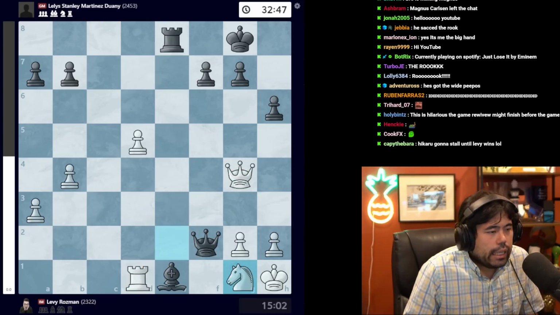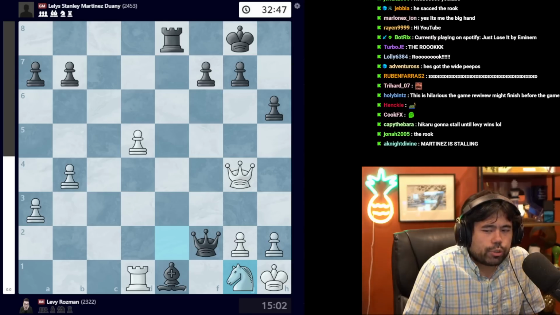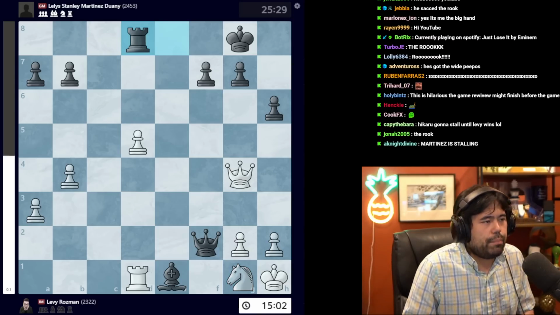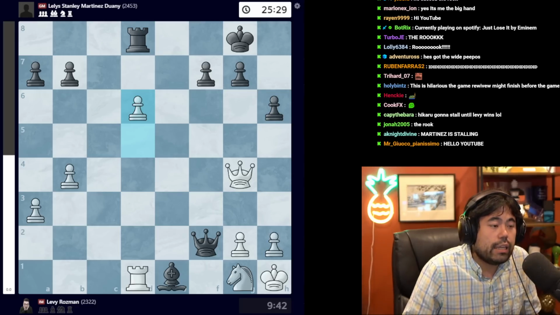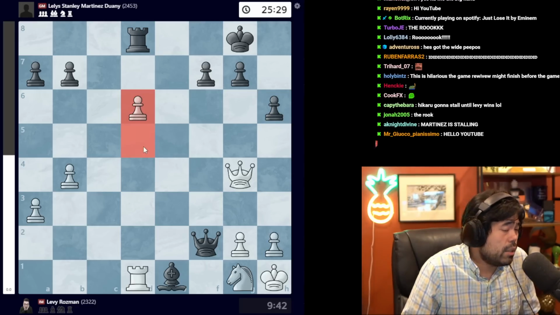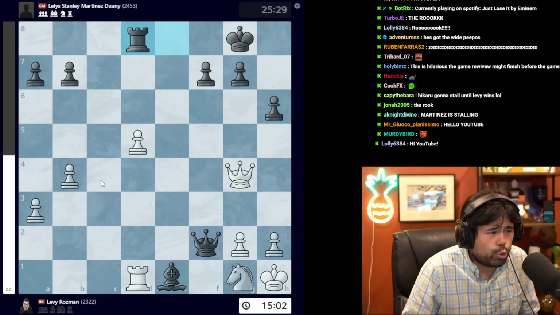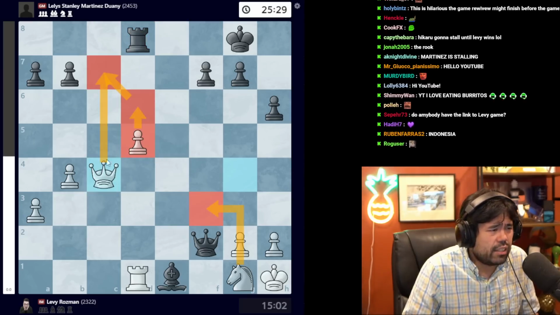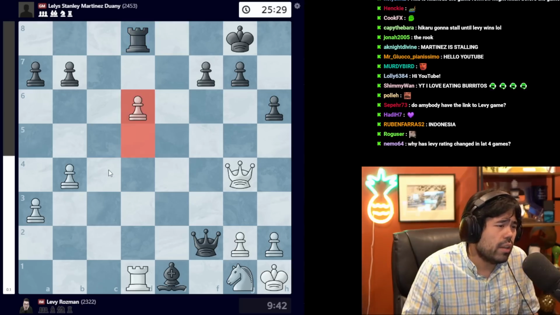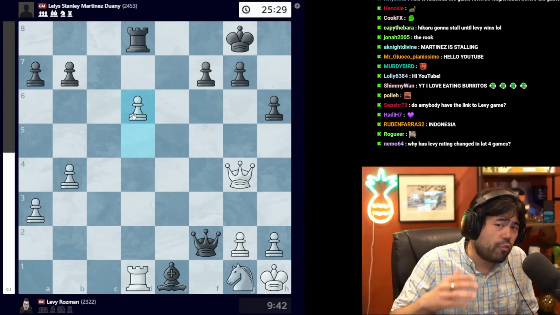So in this position, after knight to g1 is played, we get this move rook to d8 being played by Martinez, and here Levy plays the move d6. Now when Levy plays this move d6, this is not the best move according to the computer. It actually prefers queen c4 here with the idea of going knight to f3 or playing d6 in conjunction with queen c4, but I really like the move d6 from Levy here because it's following the basics.